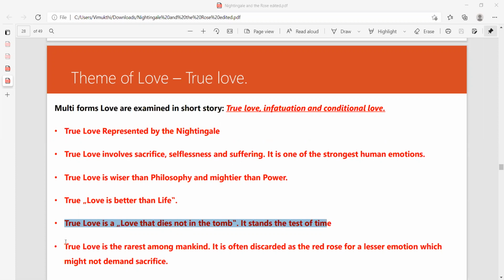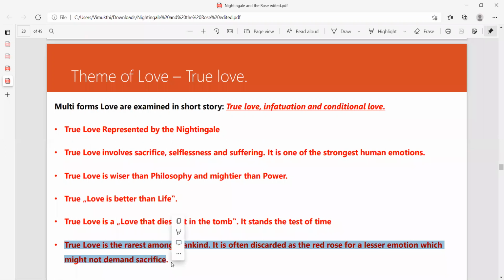True love is the rarest among mankind. It is often discarded, like the red rose, for a lesser emotion which might not demand sacrifice, right? So it is actually in less demand in the society because people are not paying real attention to true love, since they try to take true love into account for money. They try to bring a monetary perspective to true love. That is the most important thing. Actually, we have to pay our attention to that.